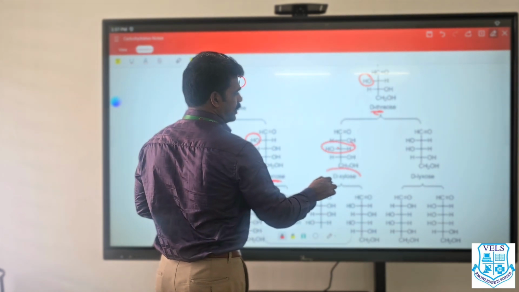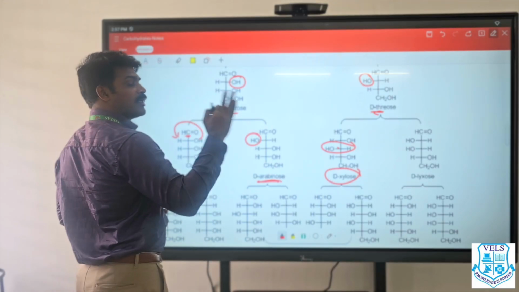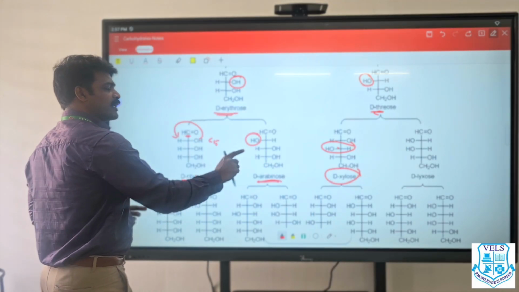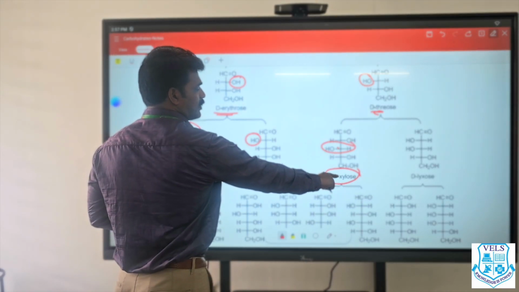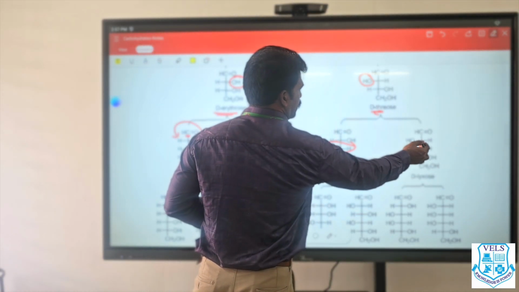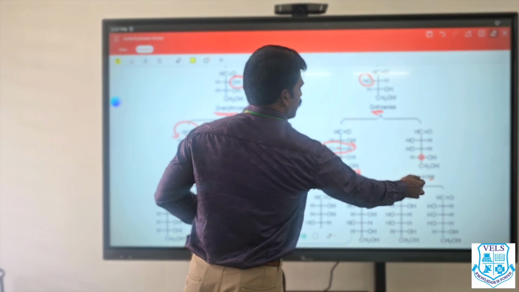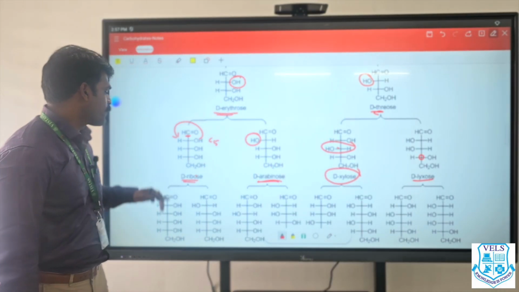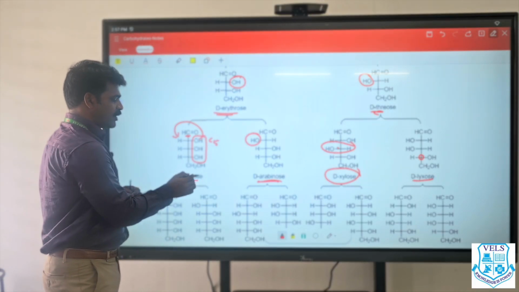That is xylose. From ribose to xylose, what is the difference? The third carbon is different. If it is the second carbon, it is called arabinose. If it is the third carbon, it is called xylose. If it is the fourth carbon, 1, 2, 3, fourth carbon, it is called lyxose. So when all the hydroxy groups are aligned to one side, it is called ribose.